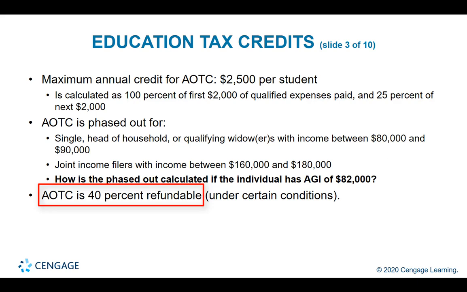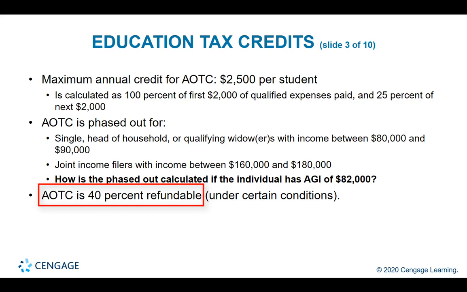Recall what refundable means? It means money that could be refunded, could be in terms of payment back to you. Let's say that the tax liability is $1,000 and the tax credit is $1,500. If this $1,500 is not refundable, then you will not get the $500 refunded.